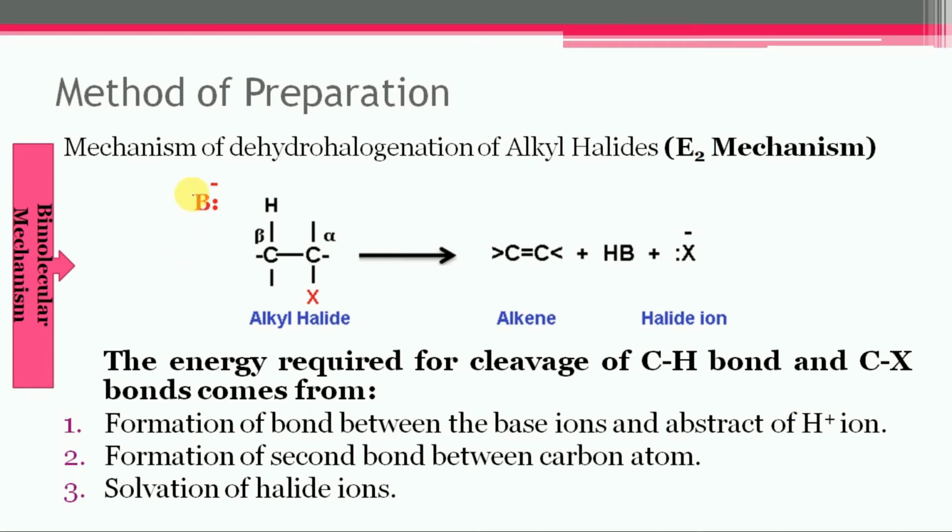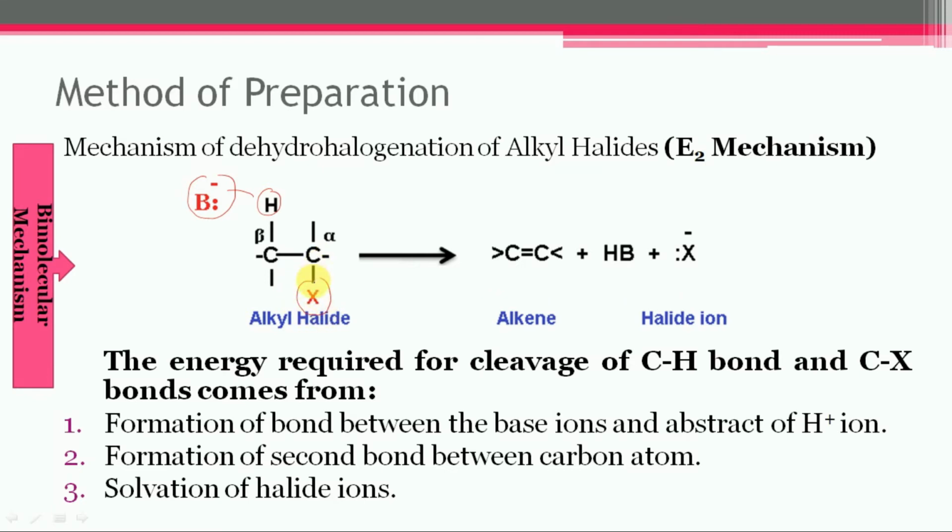In this case, the base such as hydroxide obtained from alcoholic potash can abstract the proton from the beta carbon. The beta carbon is next to the carbon holding the halide.